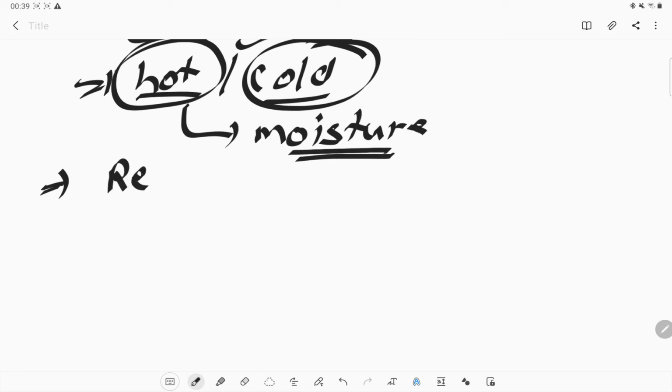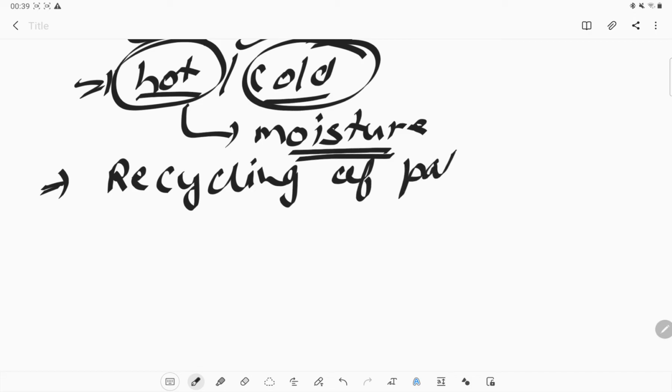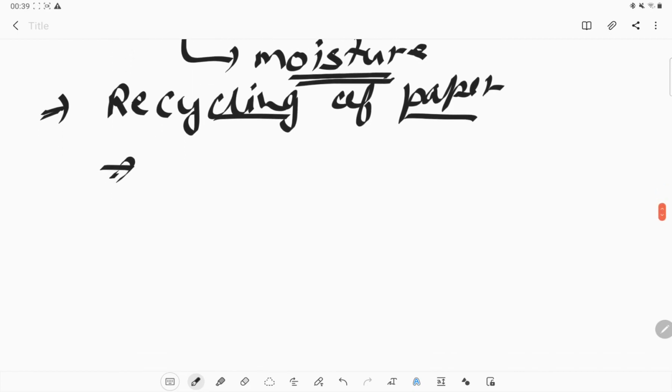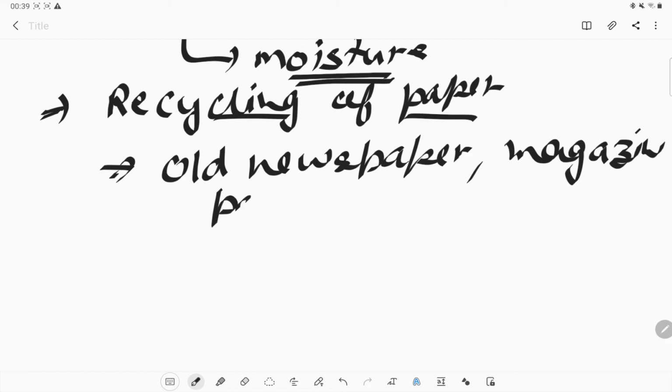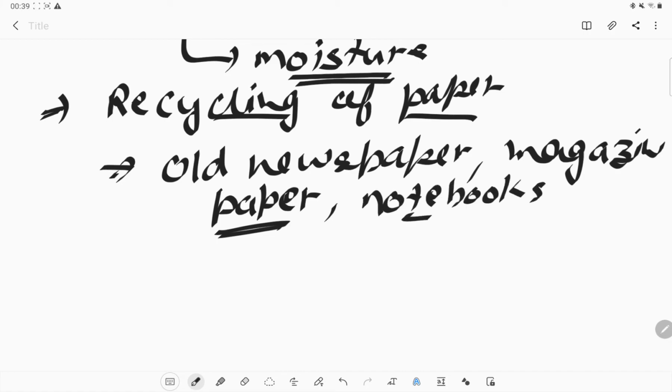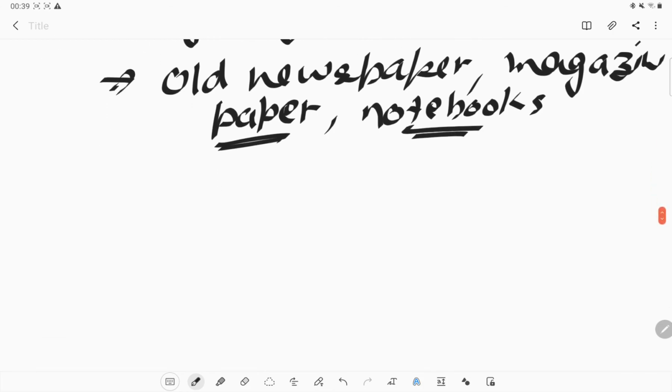Now what about paper? Can we do recycling of paper? Yes, we can do recycling of paper. How? We can take some old newspaper or some magazines. Or what else we can take are some papers. Any paper which is present in our home which is waste for us, we can use it. Or any notebook which is waste for us, we can use any of it.